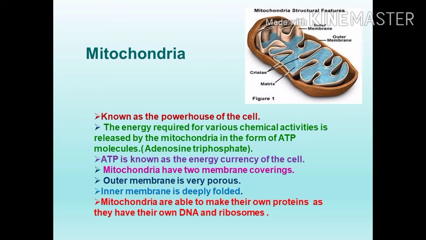This folding is known as cristae. The folding of the mitochondria inner membrane is known as cristae. The inner membrane holds a jelly-like substance that is known as matrix. Then the mitochondria contain genetic material, DNA. Mitochondria are able to make their own proteins as they have their own DNA and ribosomes.